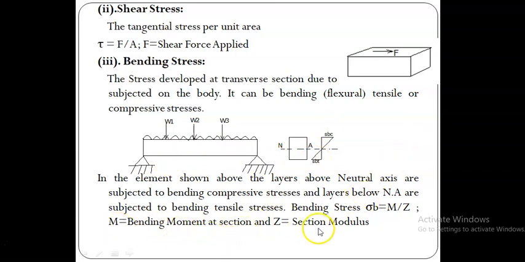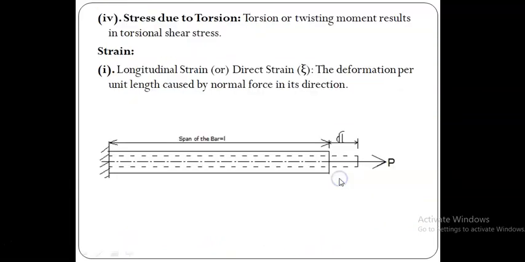These bending stresses can be calculated using the relation sigma b is equal to M by Z, where M is the bending moment at that section and Z is the section modulus. Next, stress due to torsion. Torsion is nothing but a twisting moment. When a twisting moment is applied to some member, torsional shear stress is induced.